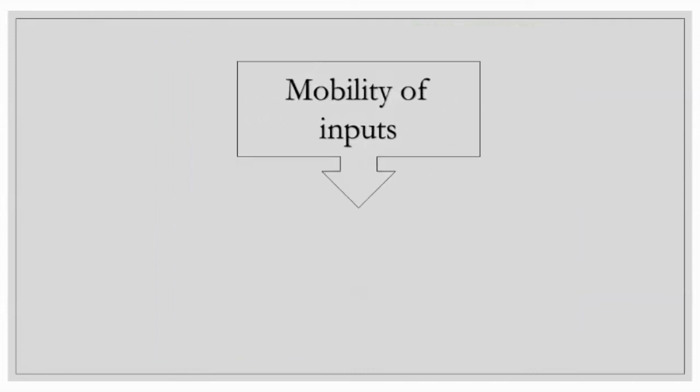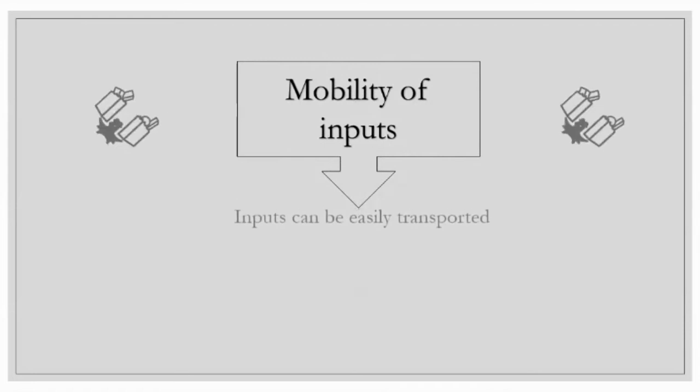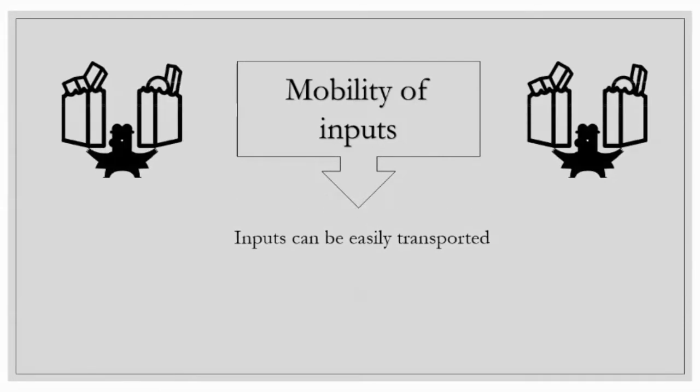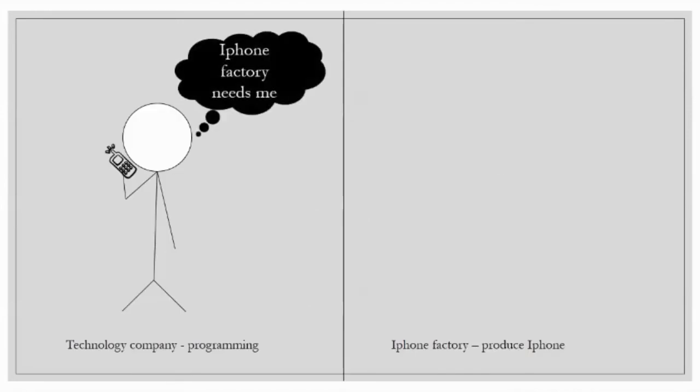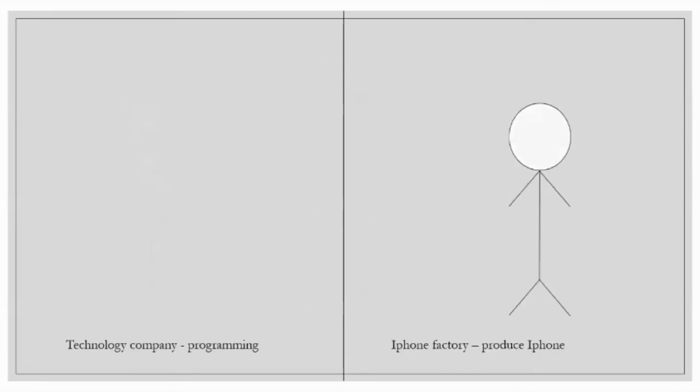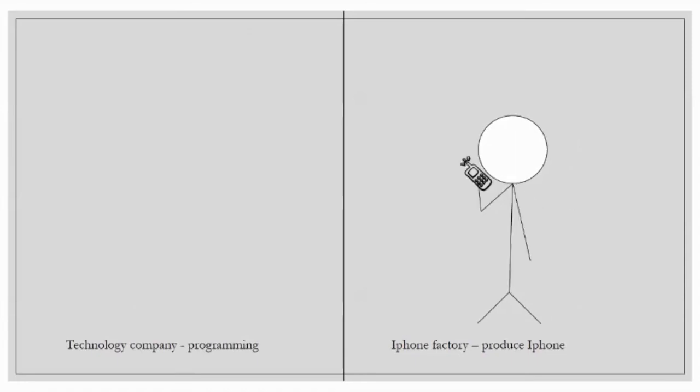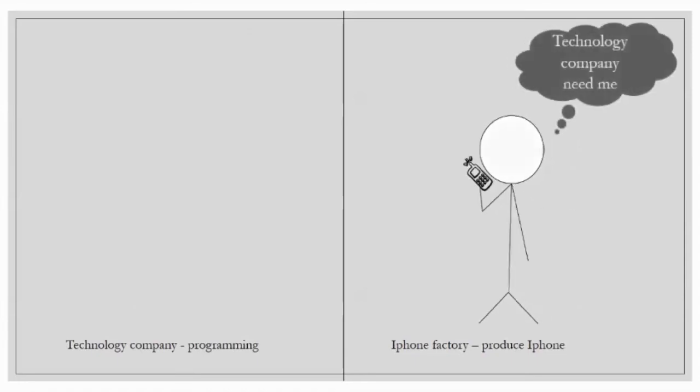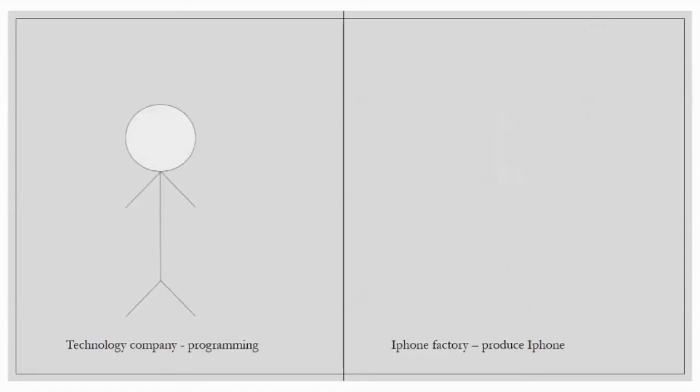The next determinant is mobility of inputs, which states that inputs can be easily transported or changed from one side to another. This will show an elastic graph. For example, I have the ability to produce iPhones and do programming. When the iPhone factory needs more workers, I can easily transfer from programming to the iPhone factory. When a technology company needs more programmers, I can transfer from the iPhone factory to programming.